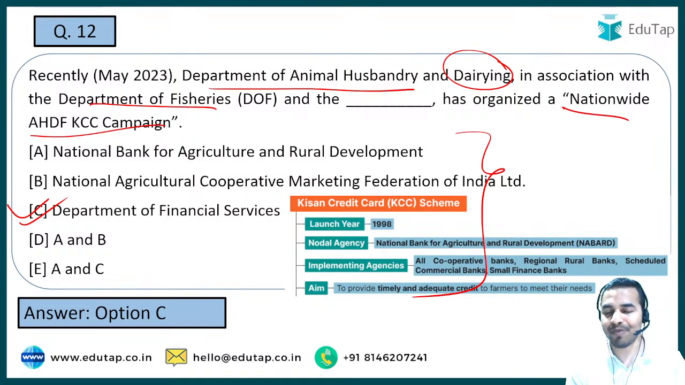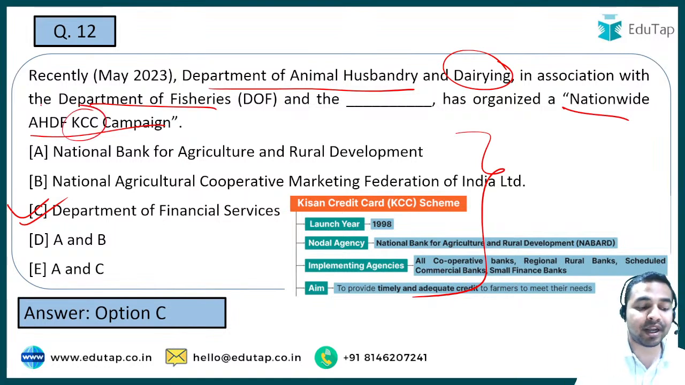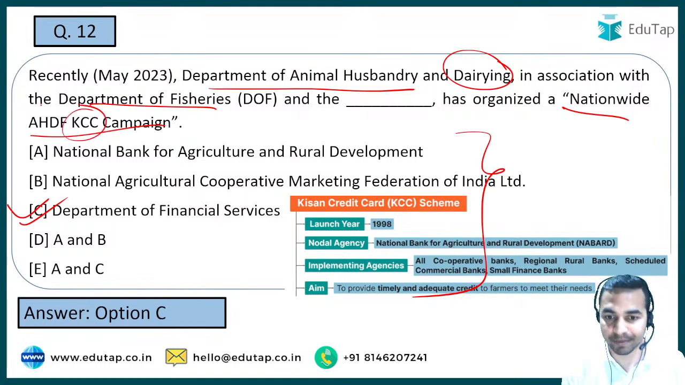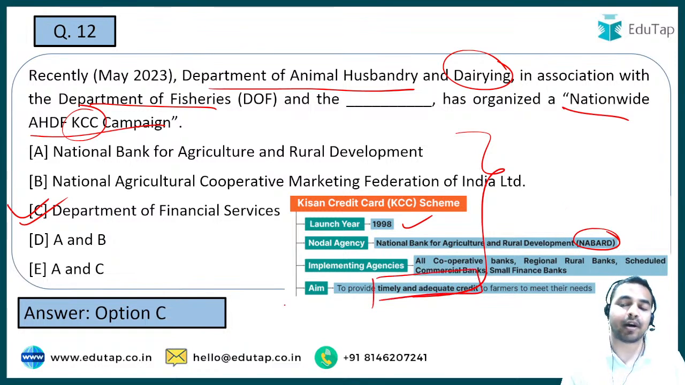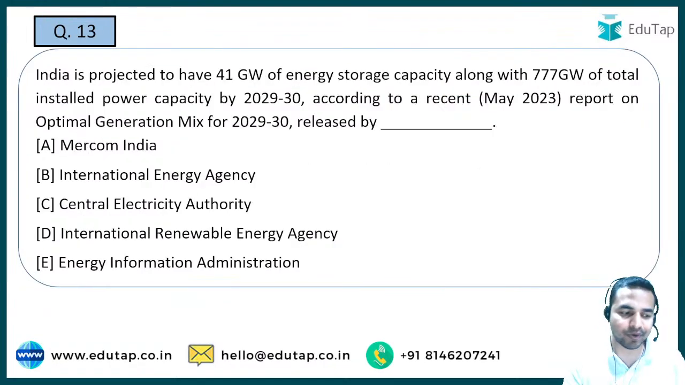अब यहाँ पर एक और इंपॉर्टेंट चीज है, जब आप केसीसी को पढ़ रहे हैं तो किसान क्रेडिट कार्ड स्कीम को पढ़ना बेहद जरूरी है. So here, let us briefly discuss this Kisan Credit Card Scheme, which was launched in 1998. Nodal agency की बात करें तो NABARD is a nodal agency for this particular scheme, and it aims to provide timely and adequate credit to the farmers. Farmers अपनी needs को meet कर सकें. That is why this particular scheme has been launched. Name of the scheme is Kisan Credit Card Scheme. Let's move on to the next question, guys.